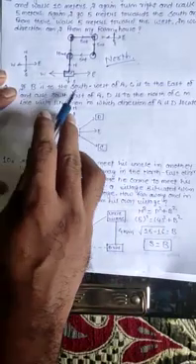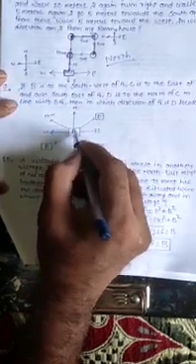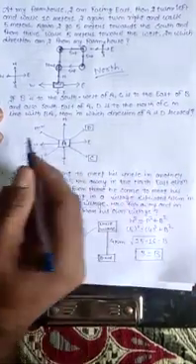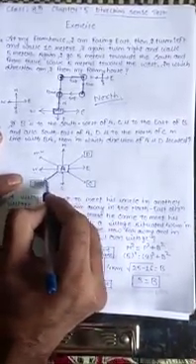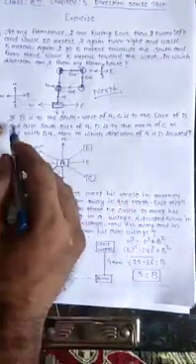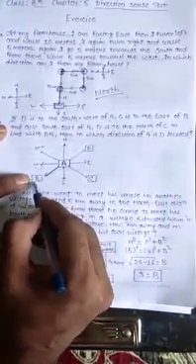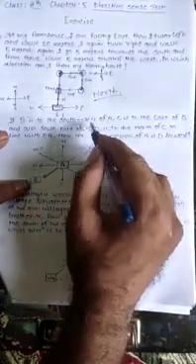Now what is B is to the southwest of A? First settle A. That means this will be A. And what is the direction of B with respect to A? It is southwest of A. Suppose this is A, so the directions for A are east, north, west, south, and this direction will be the southwest of A. So B should be here because it says in the question that B is to the southwest of A.